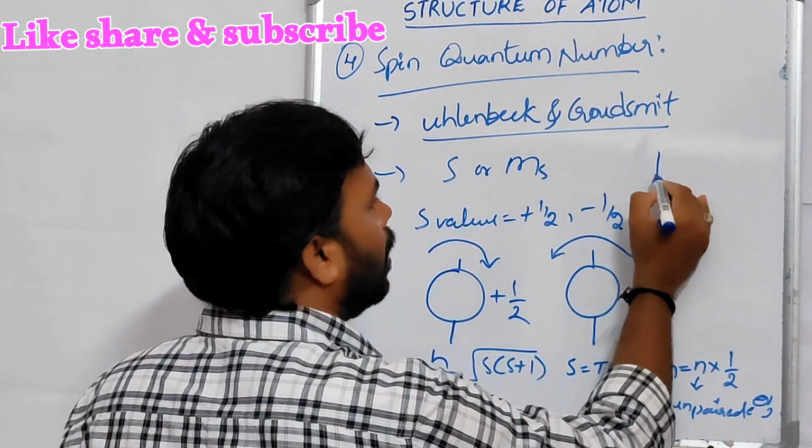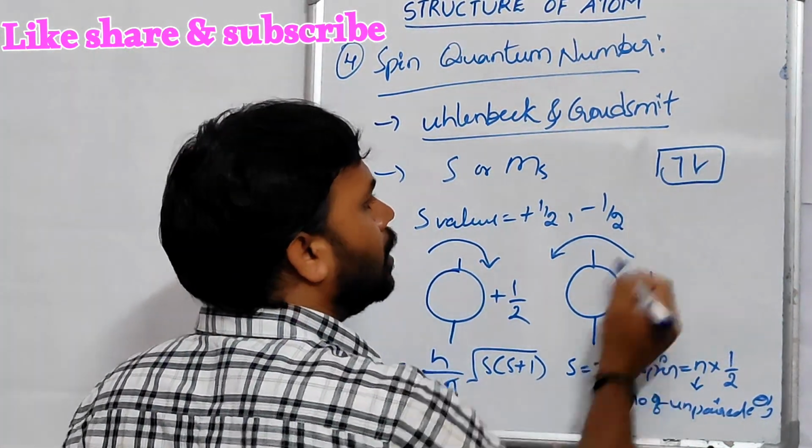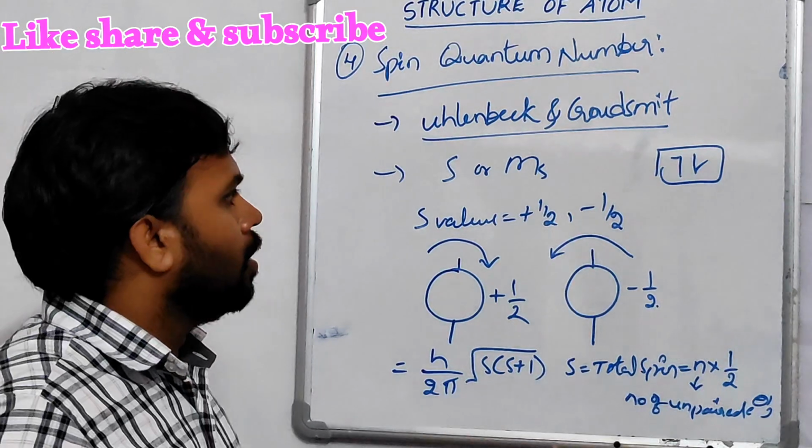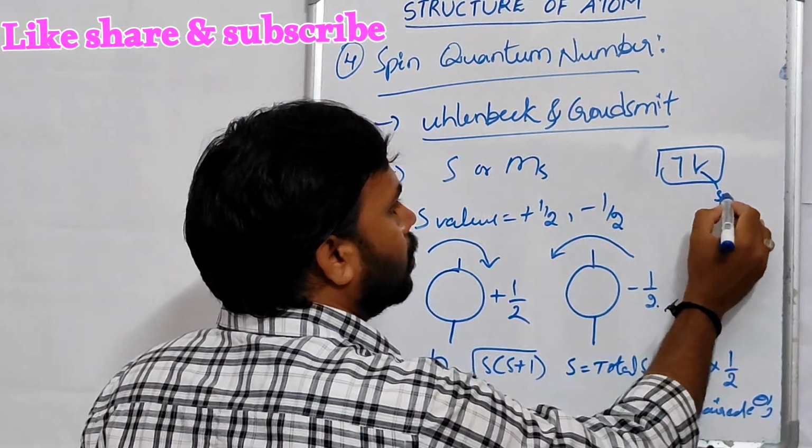Each orbital accommodates 2 electrons with opposite spin. This is also called a spin pair.